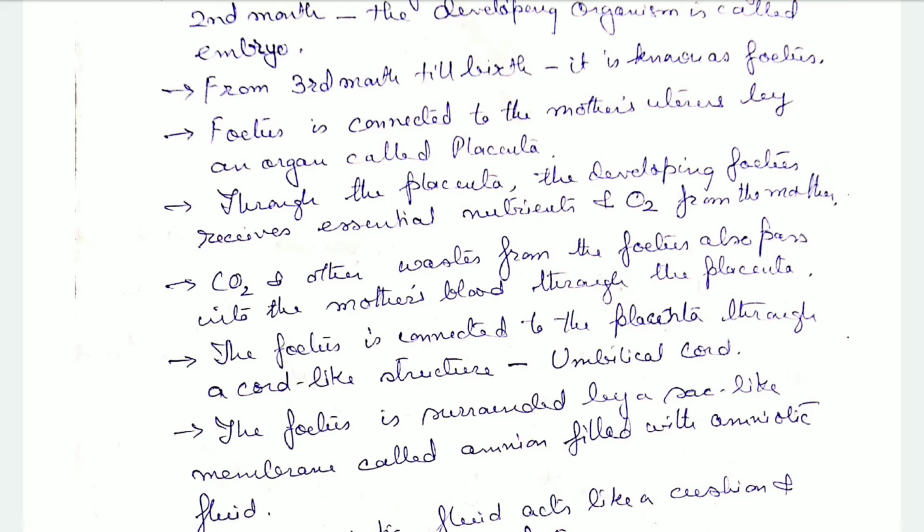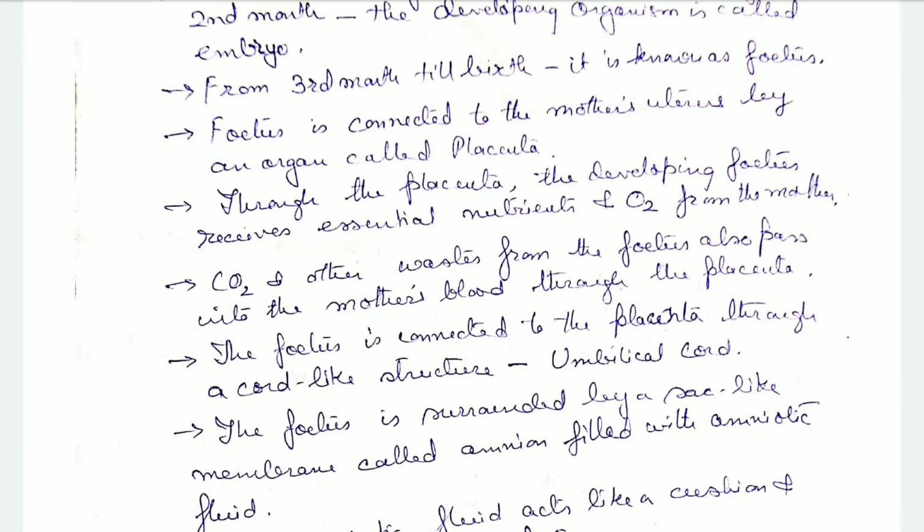Okay, it's a ball of mass of tissues, blood vessels and tissues. Through this placenta, the developing fetus receives essential nutrients and oxygen from the mother, and carbon dioxide and other wastes from the fetus also pass into the mother's blood through this placenta.